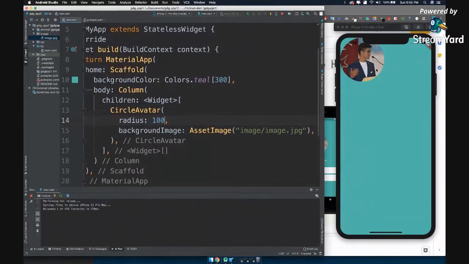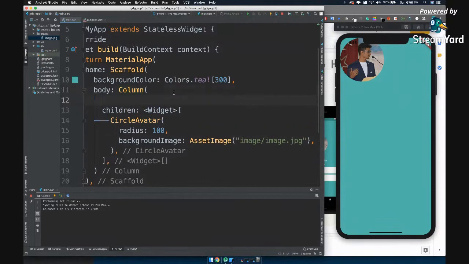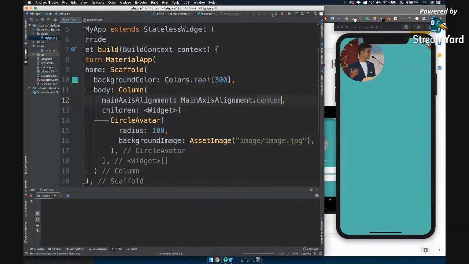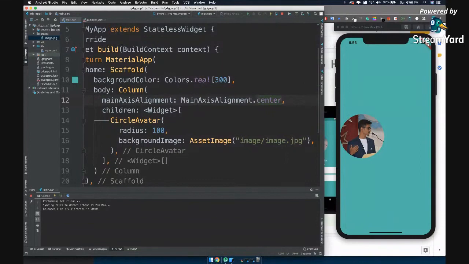But hey, it is in the top left corner. We want it in center. How will we bring it to center? Now, if you remember, we have placed this circle avatar inside column. Exactly. Now, column has a property called main axis alignment, and we will give a value to that property, that is main axis alignment dot center, and hit hot reload. Now you can see it is exactly in center, right? Okay.